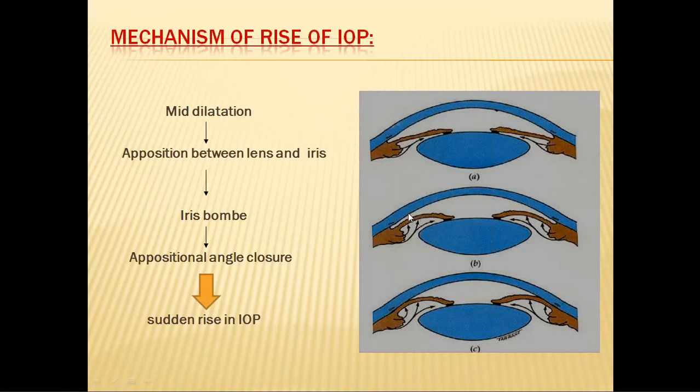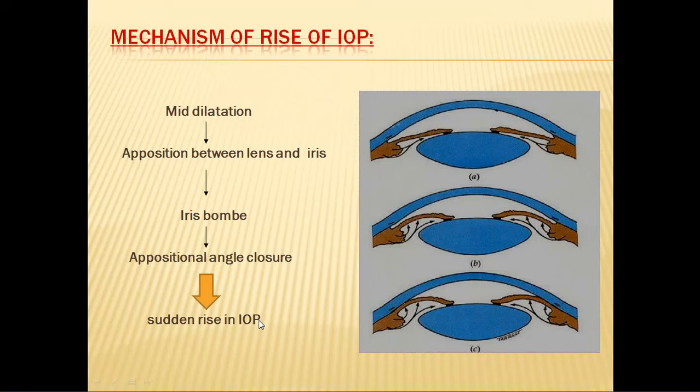When it pushes the iris diaphragm forward, the terminal part of the iris goes and opposes against the trabecular meshwork which is present in the angle, and the angle becomes closed. Suddenly the whole aqueous is pent up inside the posterior chamber. That will lead to a sudden increase in the intraocular pressure.